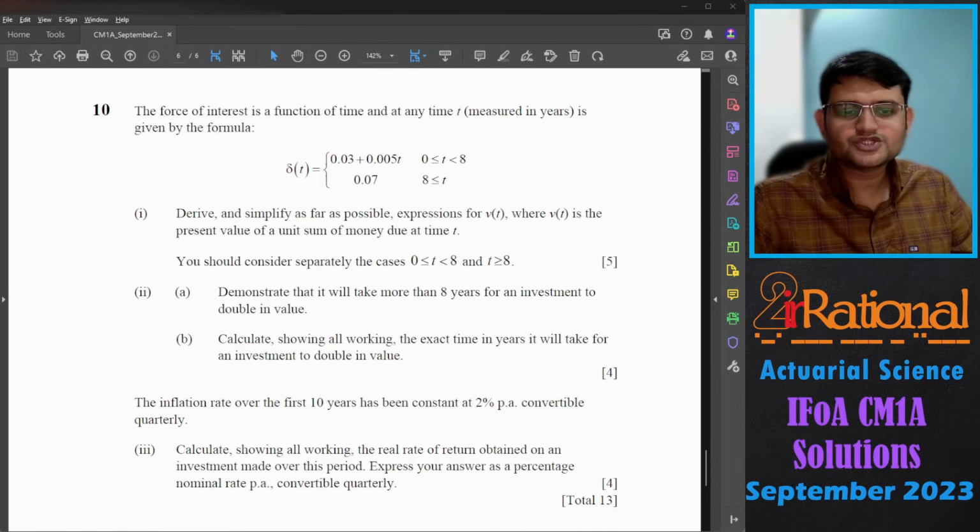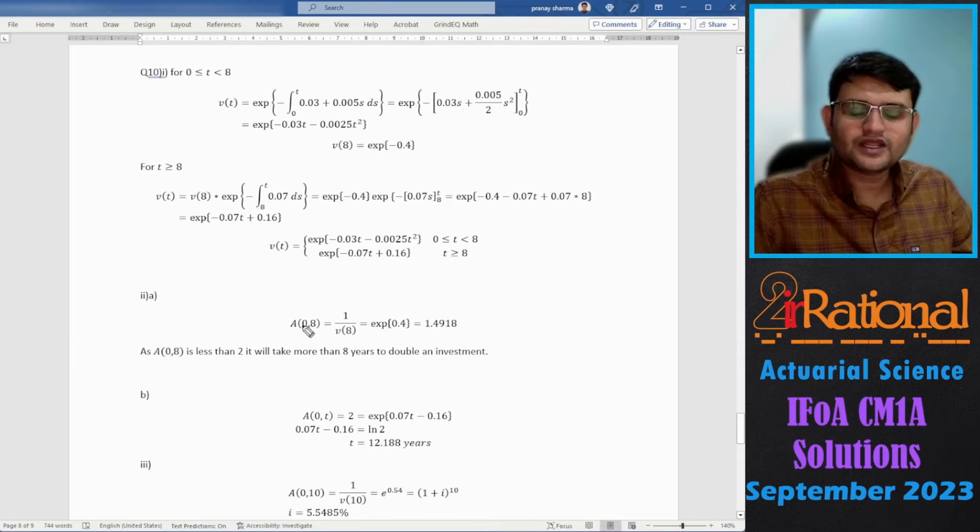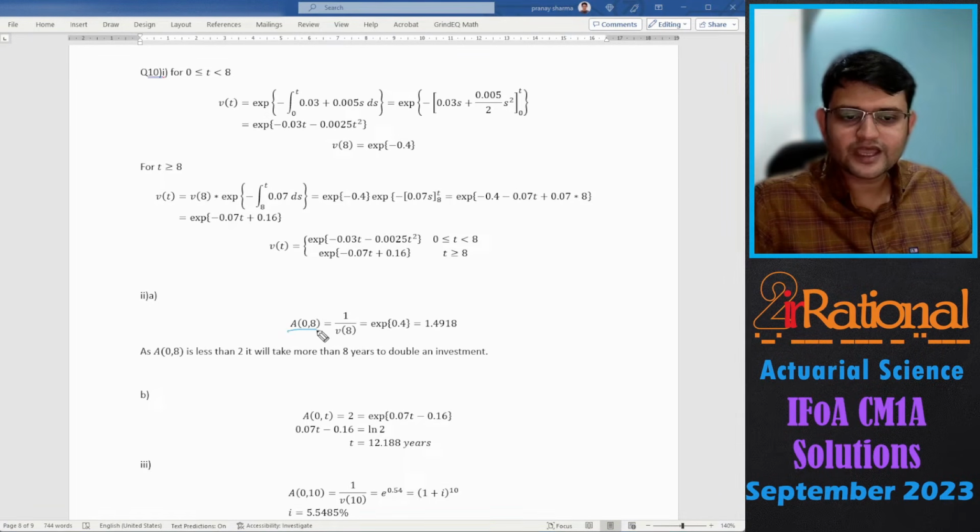Second A, demonstrate that it will take more than 8 years for an investment to double in value, and B part is calculate showing all working the exact time in years it will take for an investment to double in value. So first I want to show that it will take more than 8 years, so I am calculating the accumulation factor from 0 to 8. That would be 1 by V8, and it gives me 1.49. So clearly it is less than 2. So it will take more than 8 years to double an investment.